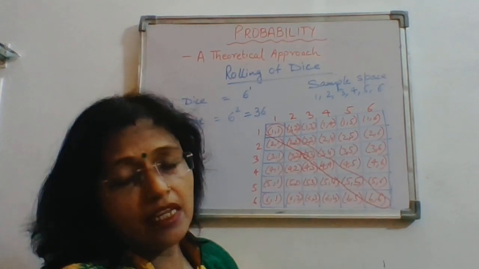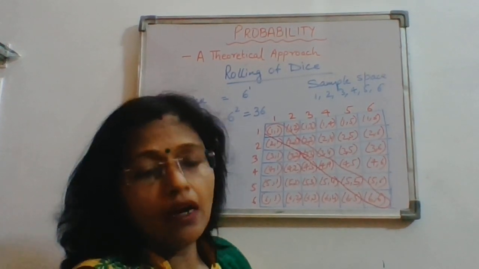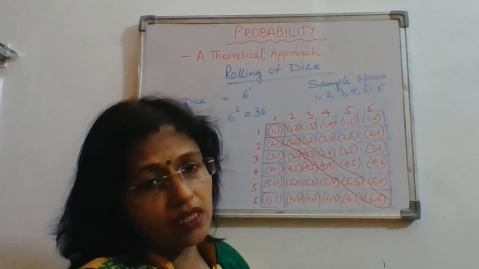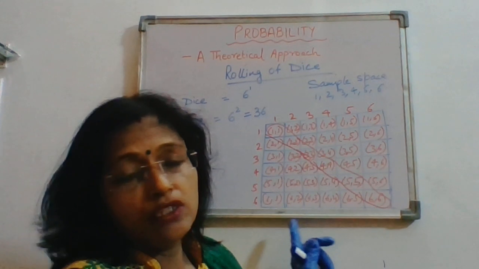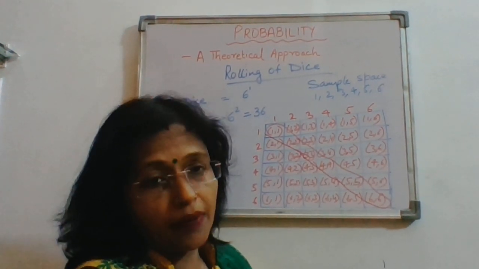And many questions can occur here, like find the probability of getting a prime number on the first dice and a composite number on the other. So you have to check that on the first dice it should be a prime number.